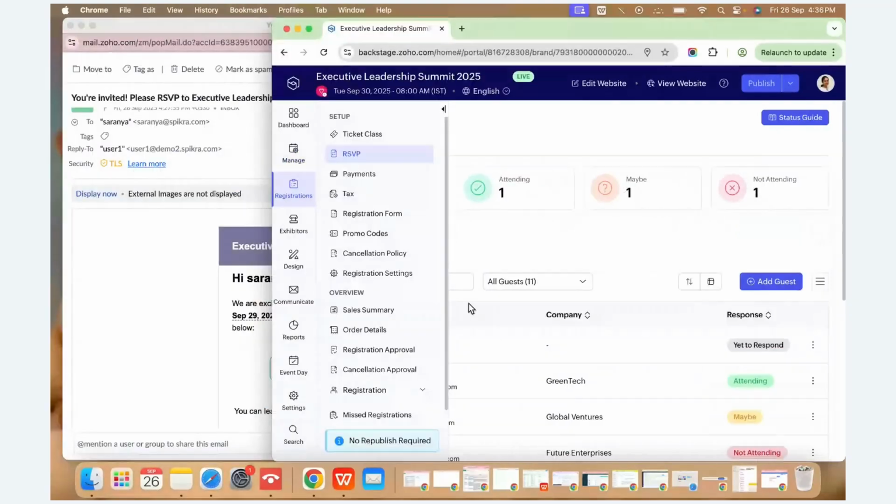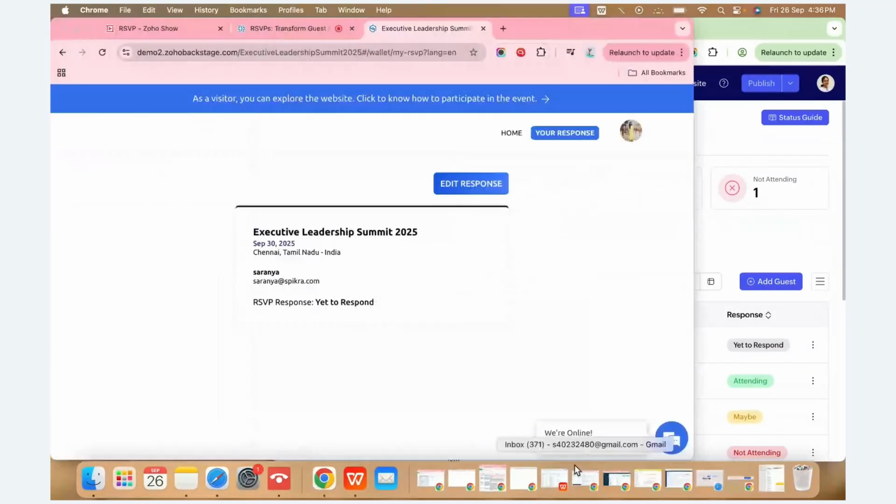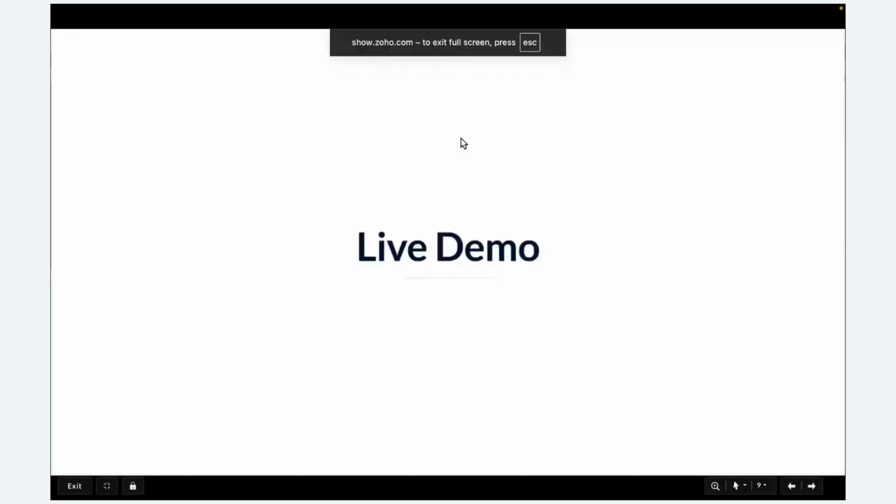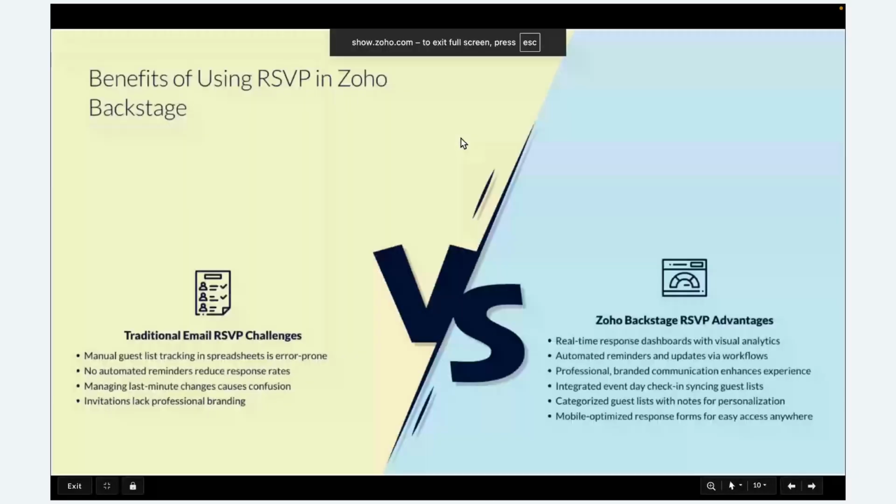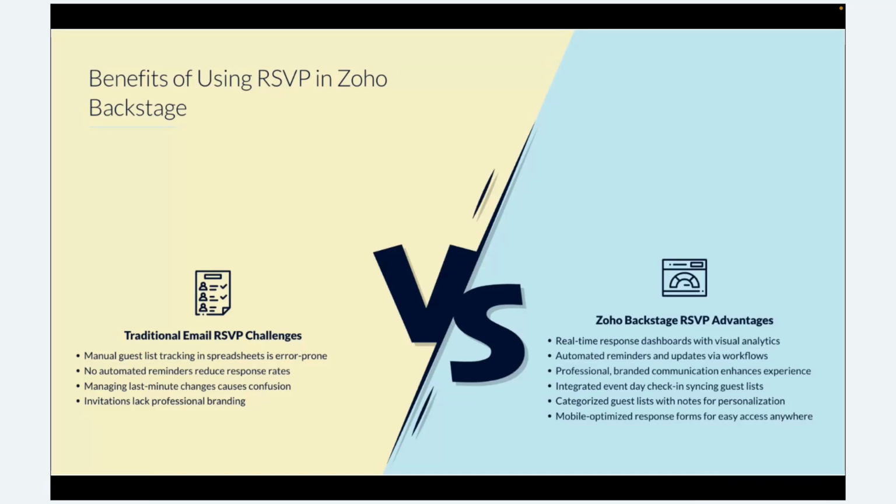Then let's switch back to the slides. After the live demo, now let's see the benefits of RSVP. The traditional method limitations are over here. In the traditional method, we usually used Excel sheets for tracking, right? Manual tracking and Excel sheets are prone to errors. We have to do the follow-ups manually. It might be difficult for the event management team to handle the whole guest list and send them timely follow-ups.